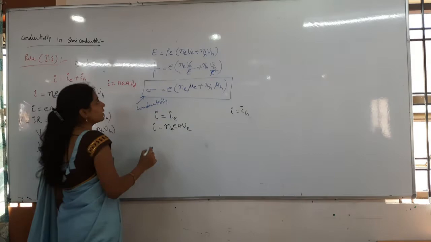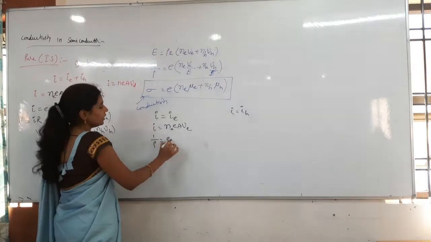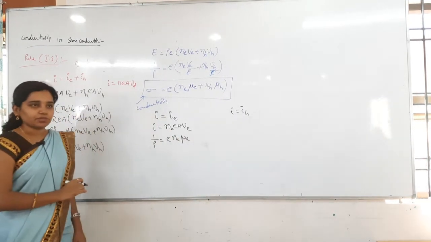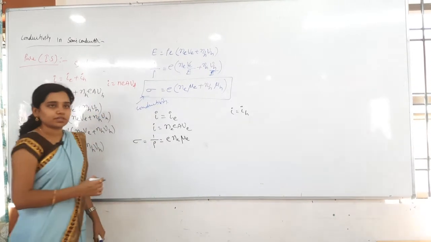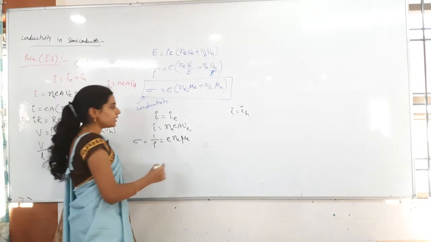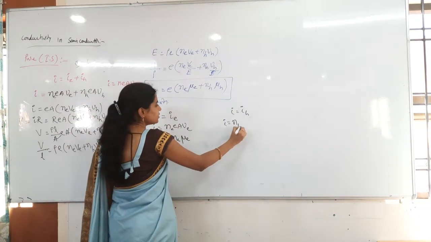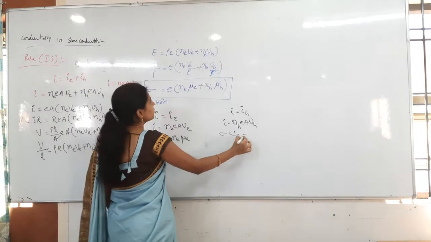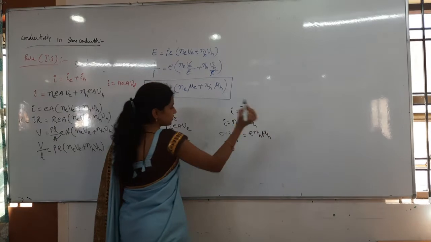So now tell me directly, what is the resistivity here? 1 by rho is equal to what we will get? e, n_e, and then mobility mu_e. Then this is nothing but the conductivity, sigma is equal to this. For which type of semiconductor? This is the n-type semiconductor. For the p-type semiconductor I will get I is equal to n_h e A v_h, and then sigma is equal to 1 by rho is equal to e n_h mu_h.